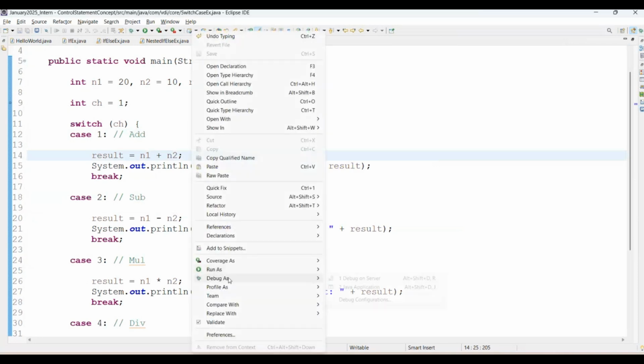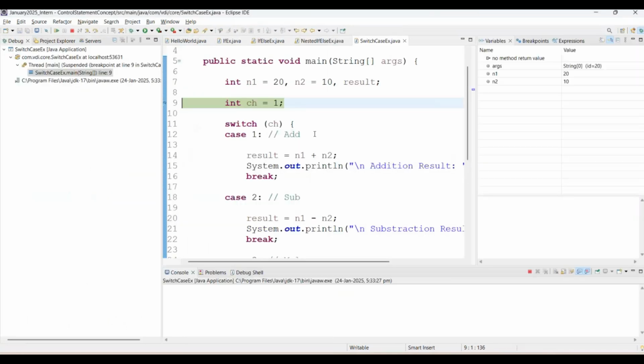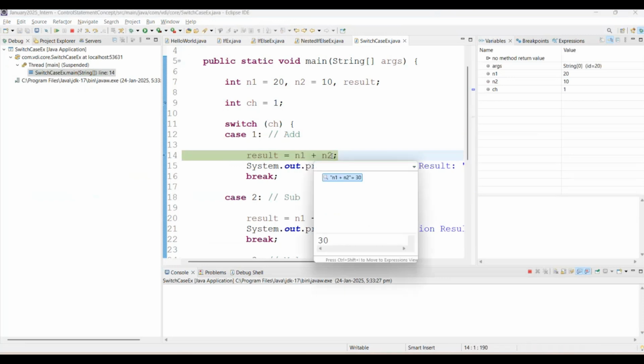Simply right click, debug as Java application. See, simply click function F6, you can say. It will go to the next line. What is the choice? Choice is 1. It will execute case number 1, function F6. Right? Then here N1 value is 20, N2 is 10. 20 plus 10, it will be 30. Control Shift I you can do. You will be able to see the 30 there, right?